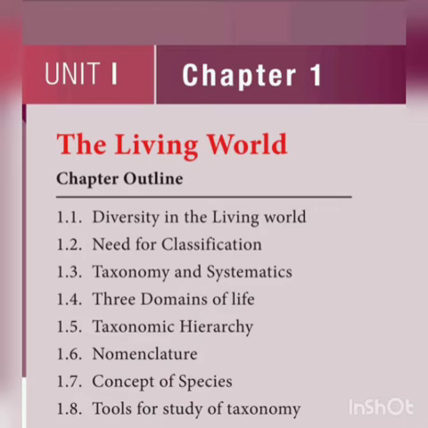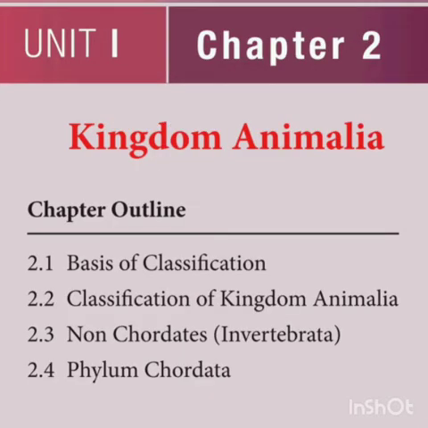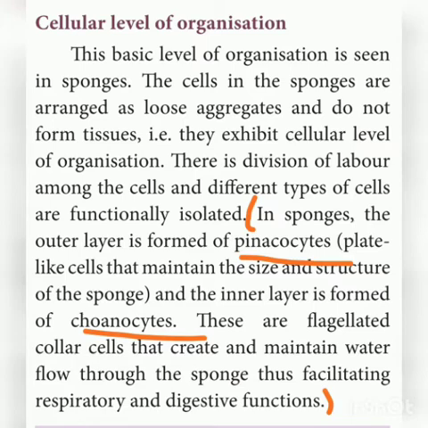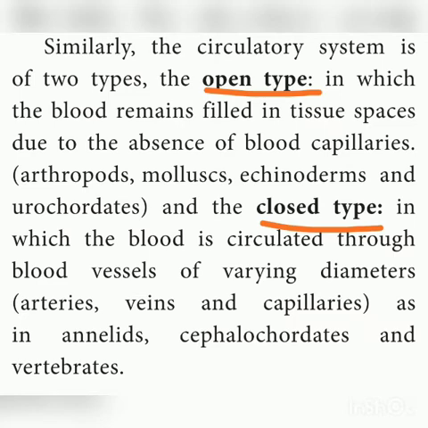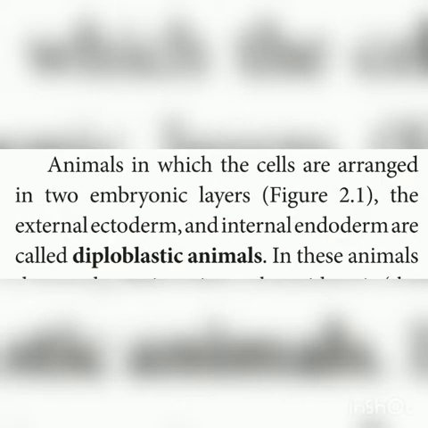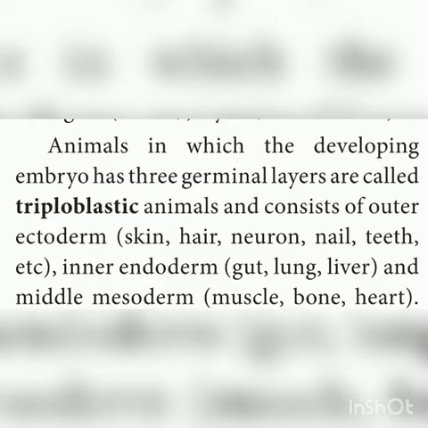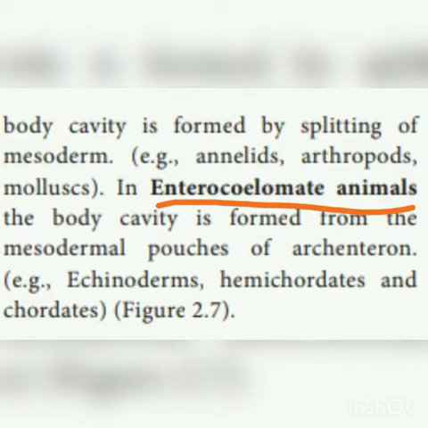In the second lesson, animal kingdom, there are so many important 2-mark questions in the book inside part. What are pinacocytes and choanocytes? These are the cells present in sponges. And then what is complete and incomplete digestive system, open and closed circulatory system, and what is diploblastic and triploblastic animals. Another important question is to differentiate between schizocoelomate and enterocoelomate animals.